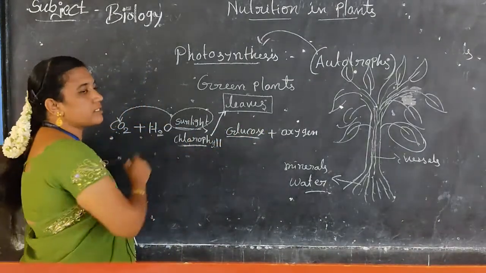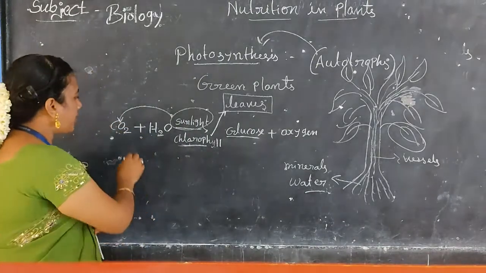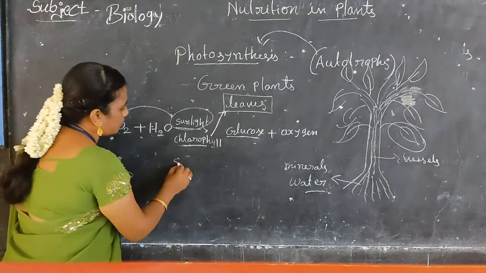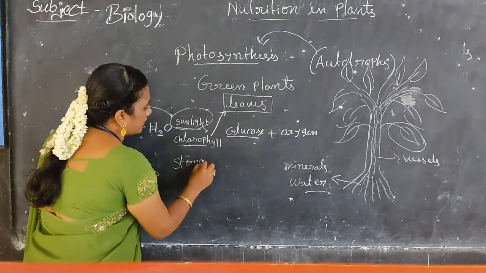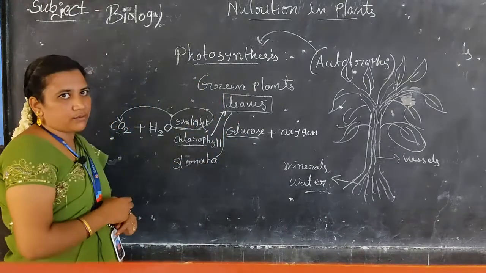Carbon dioxide converts into carbohydrates, nothing but glucose, in the presence of sunlight. This carbon dioxide is absorbed from the atmosphere through stomata, which are present on leaves.